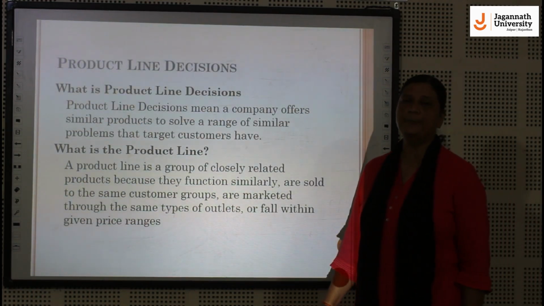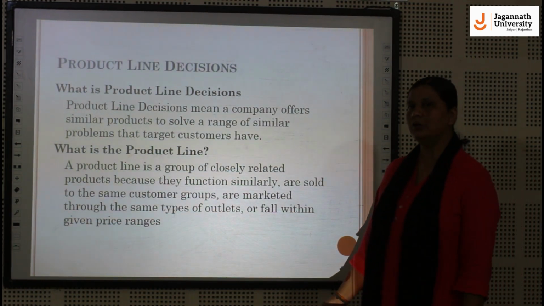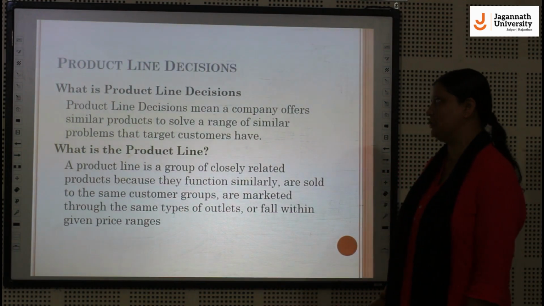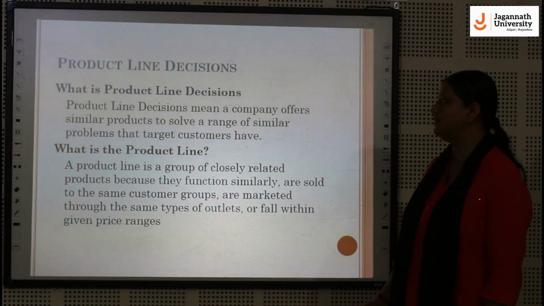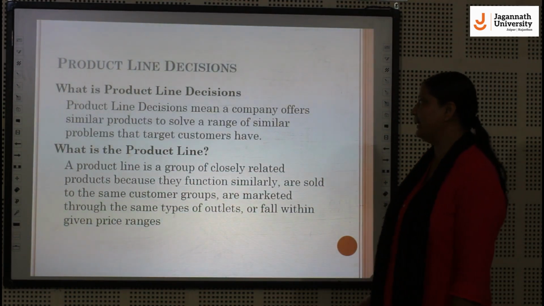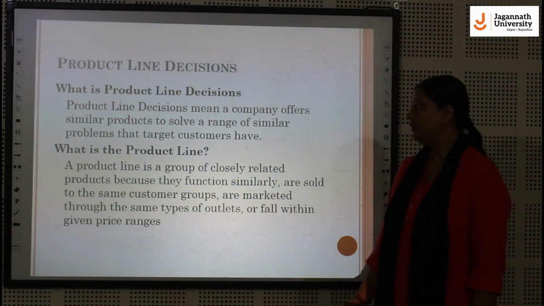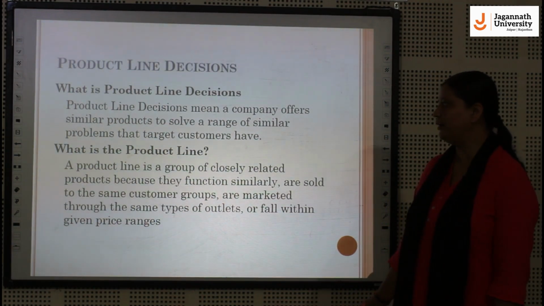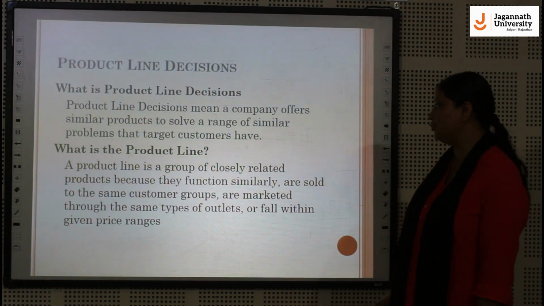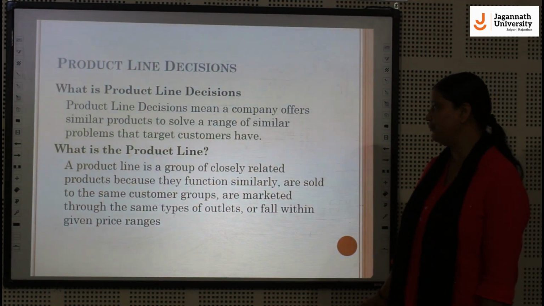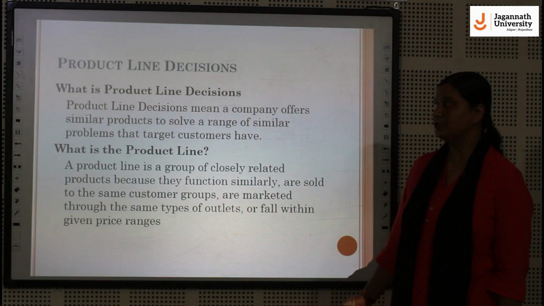Now we will discuss about product line decisions. First of all, we will understand what is the product line decision. Product line decision means a company offers similar products to solve a range of similar problems that target customers have. Now what is the product line? A product line is a group of closely related products because they function similarly, are sold to the same customer groups, are marketed through the same types of outlets, or fall within given price ranges.